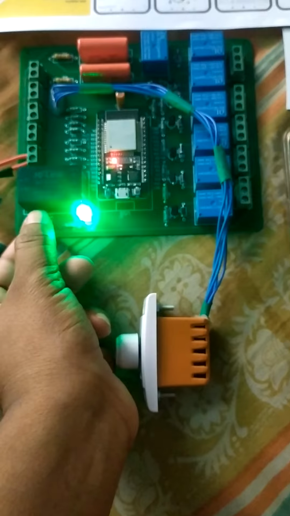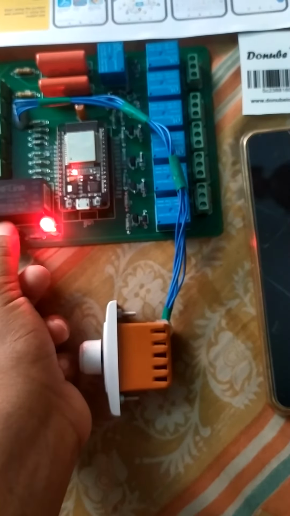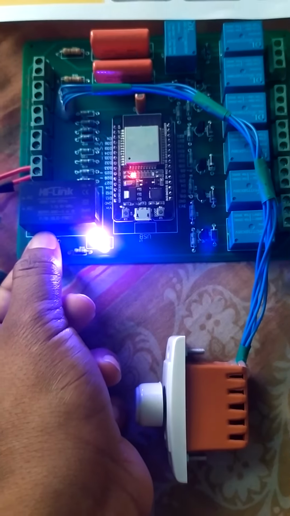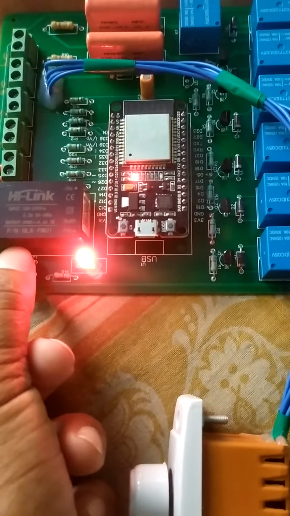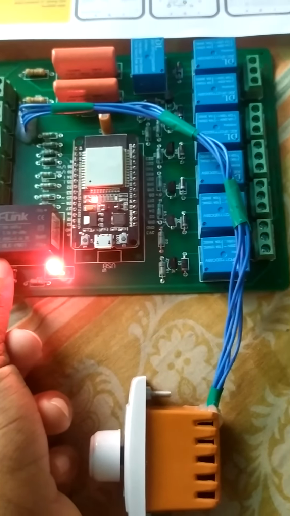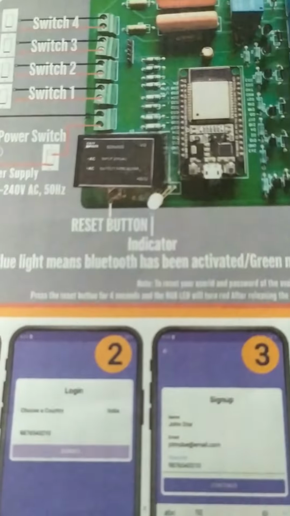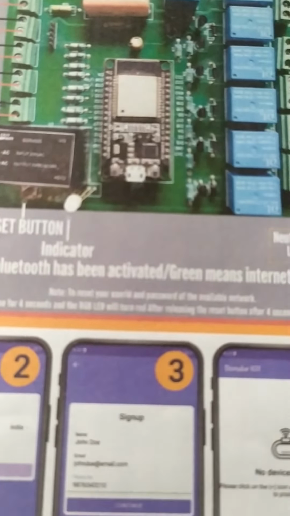Here you can erase it. Press the push button for 4 seconds. The RGB LED glows red, meaning the EEPROM is clearing, and then the RGB is pink. Okay, now you can see the RGB LED is glowing blue. Blue light means the Bluetooth has been activated.